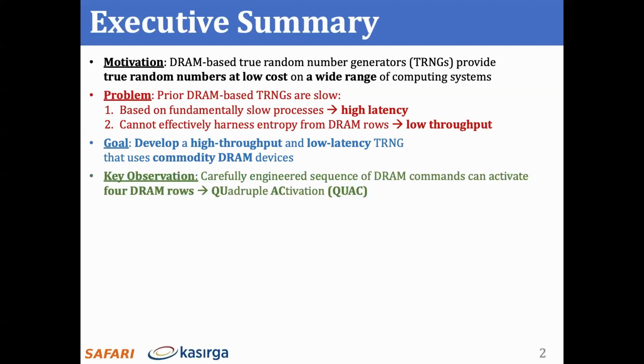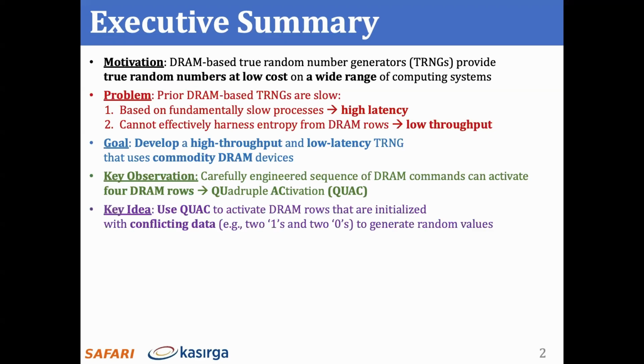We make the key observation that a carefully engineered sequence of standard DRAM commands can activate 4 consecutive DRAM rows in quick succession. We call this new phenomenon quadruple activation, or QUAC for short. Our key idea is to use QUAC operations to simultaneously activate DRAM rows that contain conflicting data to generate random values on DRAM sense amplifiers.